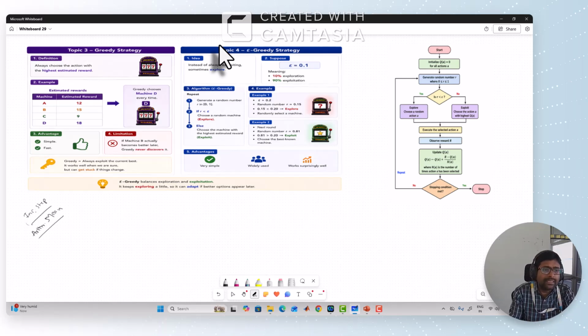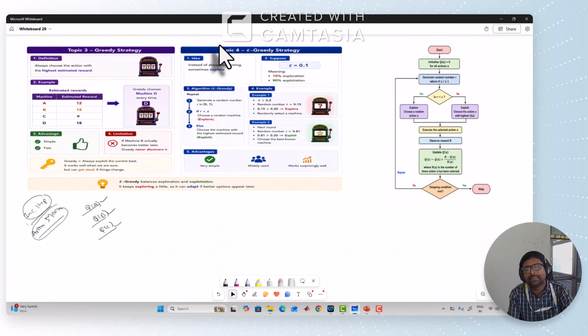We estimate the returns for every machine: the return for A, the return for B, the return for C. That is called Q of A, Q of B, and Q of C respectively. We go with the incremental step method or the arithmetic mean method to estimate the returns of every machine. That's what we did in the previous lecture.